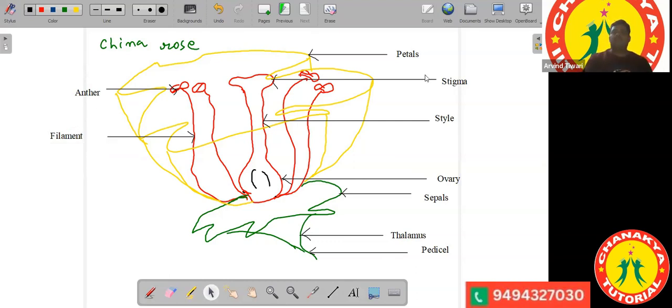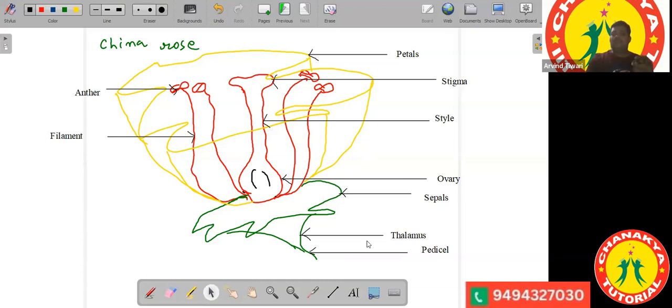Whenever you are making a diagram, some important things: your diagram should be clear, and all the labeling should be clear. Clear means all the labeling arrows should be parallel to each other. It should not be that one arrow points one way and another points differently. If you have a habit of making diagrams like that, improve it. This gives a good look to your diagram.